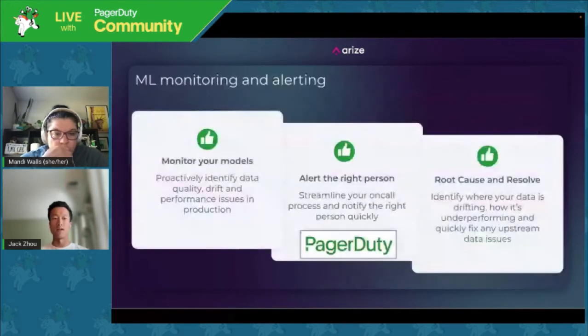And this is where PagerDuty comes in. PagerDuty is obviously a very powerful tool for alerting and incident response. With Arize, you can monitor your models by proactively identifying data quality, drift, and performance issues, and use PagerDuty to alert the right person. This helps our customers streamline their on-call process and notify the right person quickly. In the end, with both Arize and PagerDuty, users can root cause and resolve their issues more quickly.